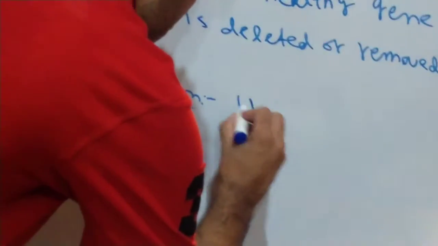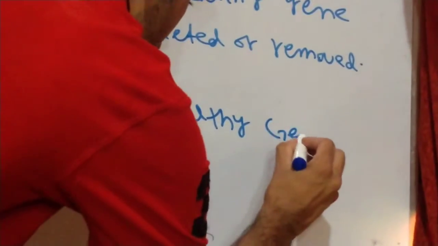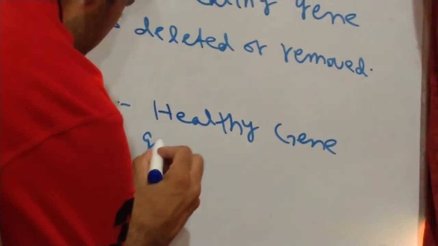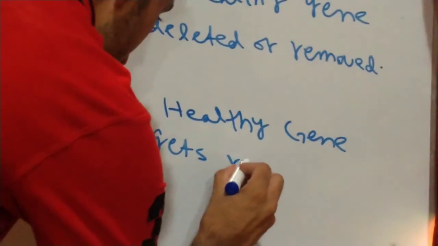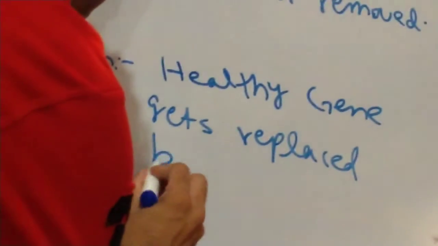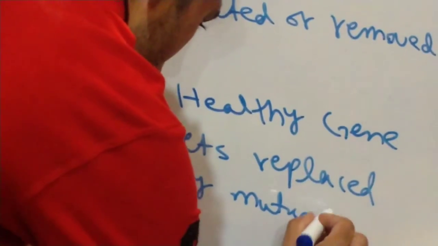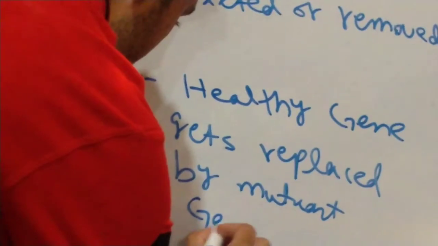So the healthy gene gets replaced by a mutant gene.